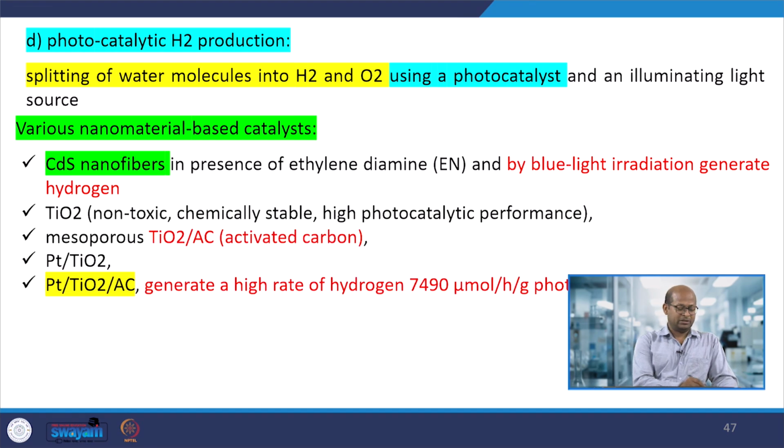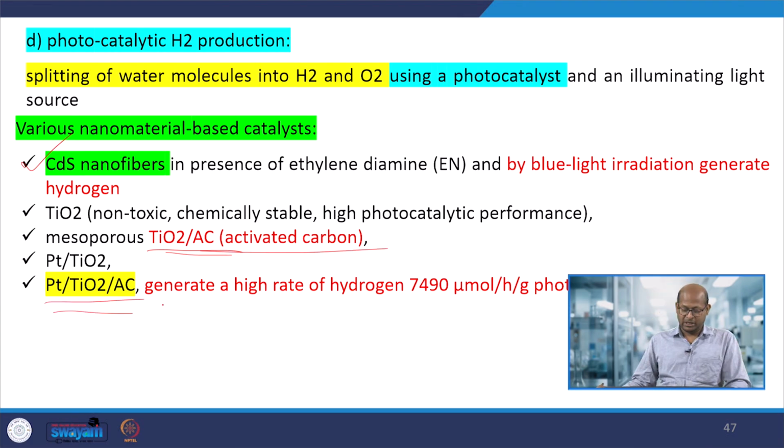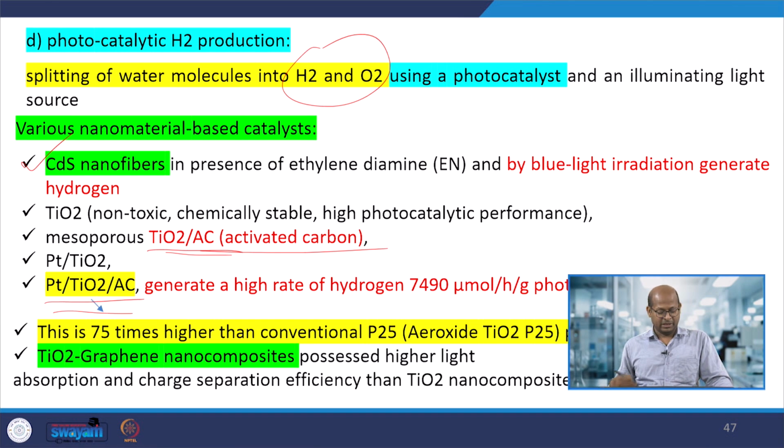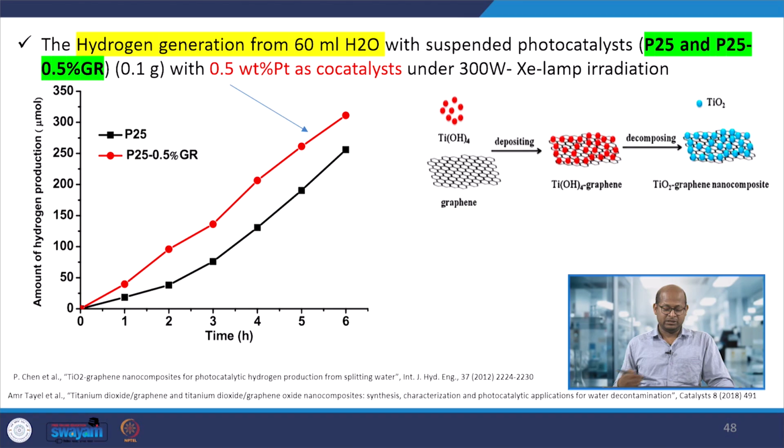That is CdS nanofibers that can be used for the fermentation process or electrolysis process, titania activated carbons, platinum titanium activated carbons. That also we can use as a photocatalyst, that would be electrolyzed water and generates more amount of hydrogen with that process. So that way we can enhance the amount of hydrogen that we need by degradation of water, and at the same time biomass also. As a result, overall total hydrogen production we can improve.